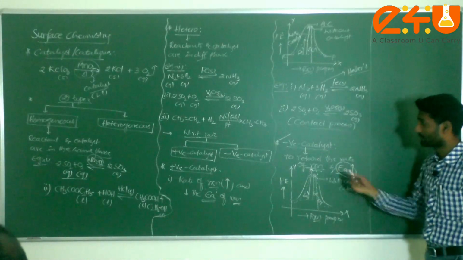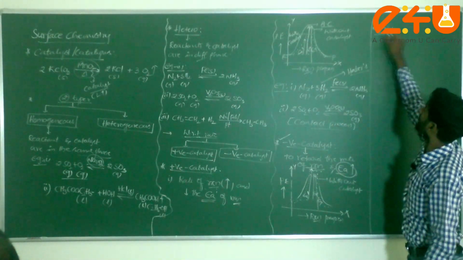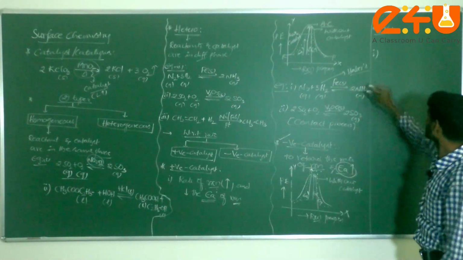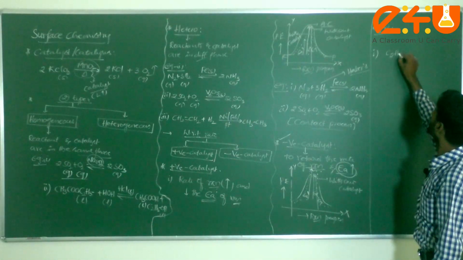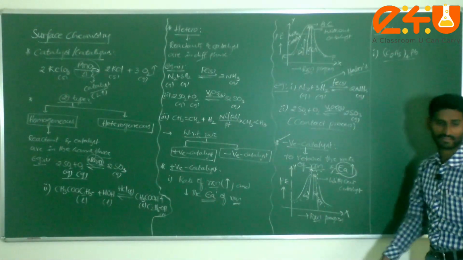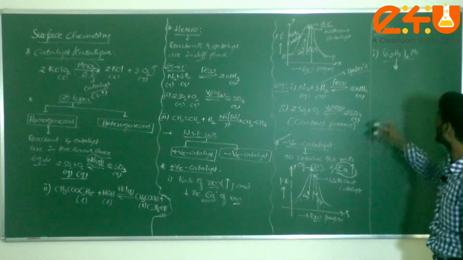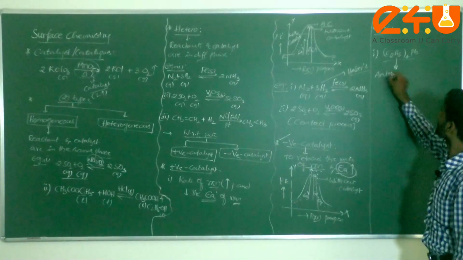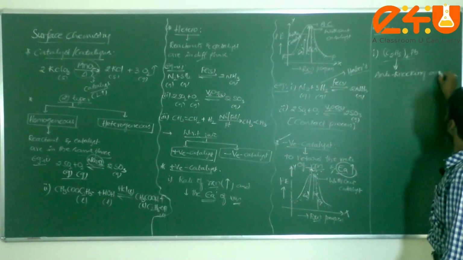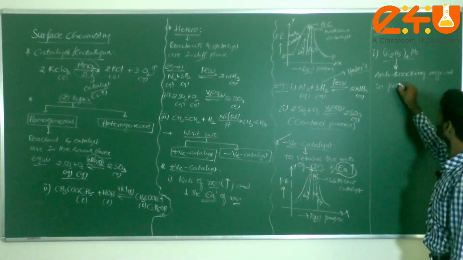Understood? This is about the negative catalyst, and you can take some examples for this. Now for the first example, tetraethyl lead. What is this tetraethyl lead and what is the significance? This tetraethyl lead acts as an anti-knocking agent in the petrol industry.